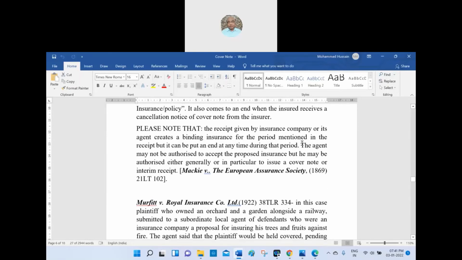Okay. Again, there is another case law. The receipt given by the insurance company or its agent creates a binding insurance for the period mentioned. It is a binding insurance, and it will come into effect automatically.